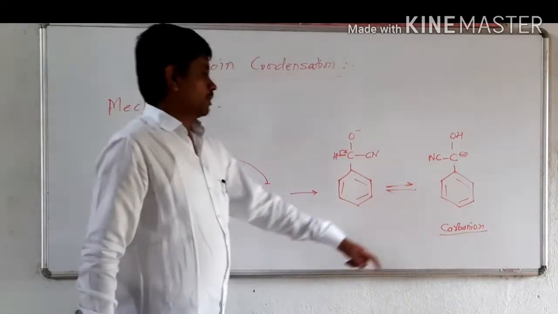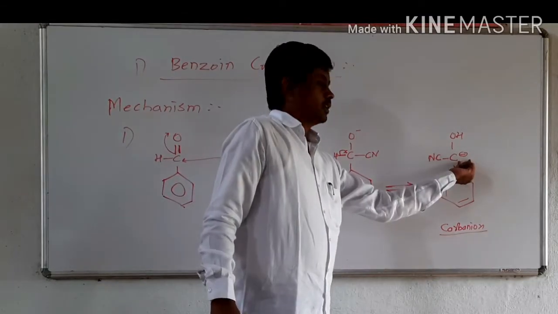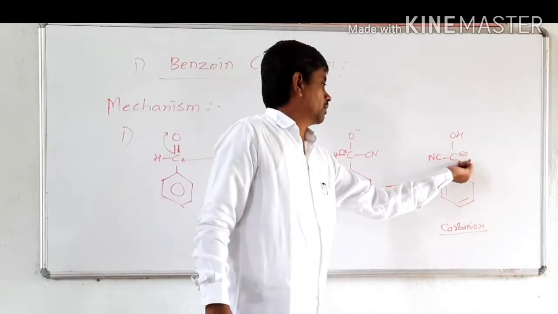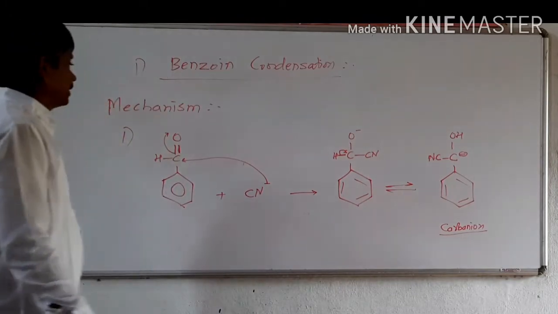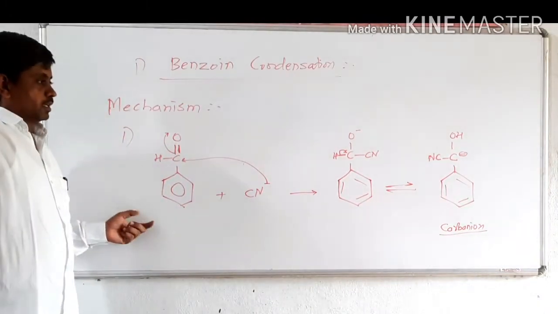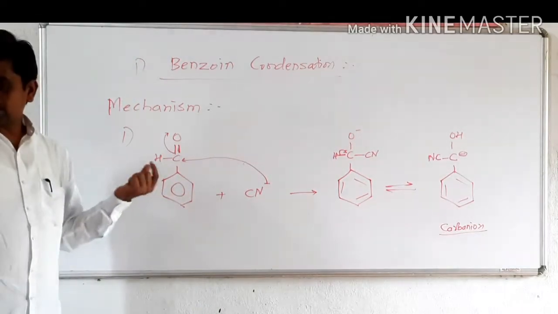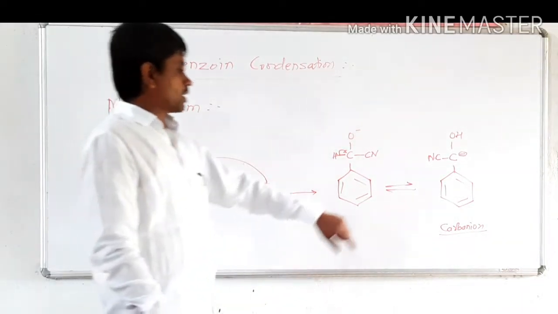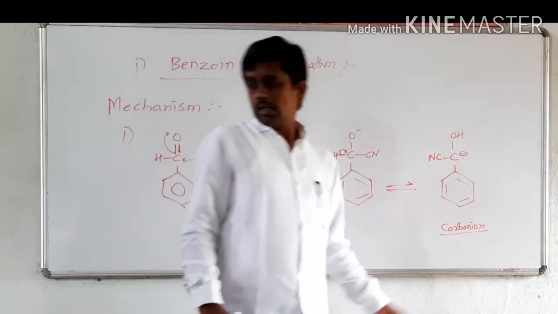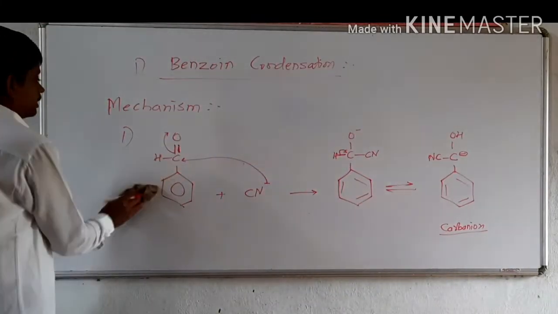Note down carbanion, a negatively charged carbon species. So the first step is the formation of carbanion. The second step starts with the nucleophilic attack of this carbanion.